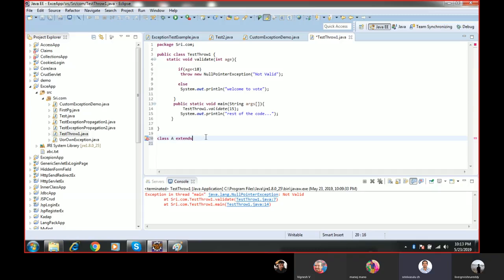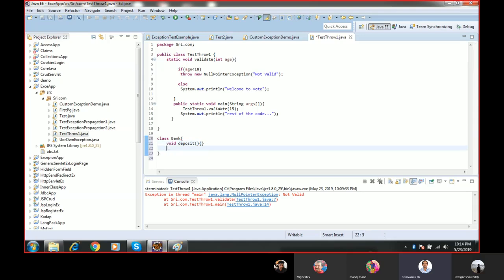See, for example, I have a class, class Bank. Bank is my class name. So what operations will the bank have? The bank will have deposit, which is one operation.